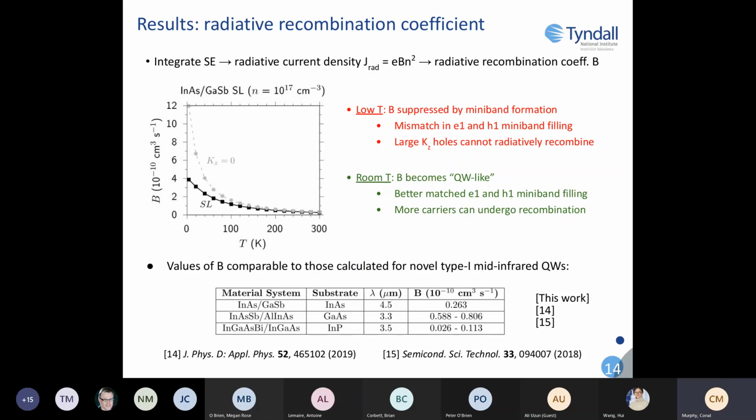And then in the table at the bottom of the slide, we compare results to metamorphic type 1 structures and dilute bismuth type 1 quantum wells. These results are from similar methods. So we can see that B in these InAsSb gallium antimonide superlattices compares favorably with these type 1 quantum wells, and that these superlattices have quite strong electron-hole wave function overlap despite the type 2 like carrier confinement. Our calculations attribute this to the electron delocalization, providing relatively high spatial wave function overlap.